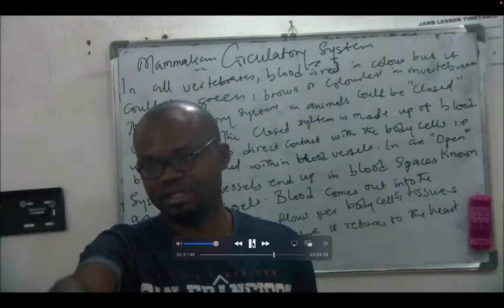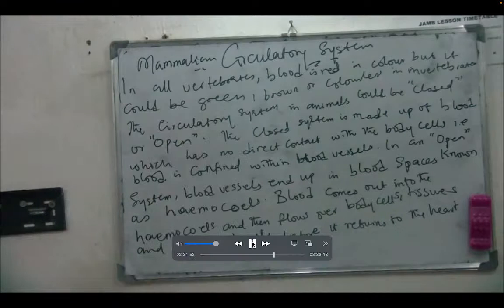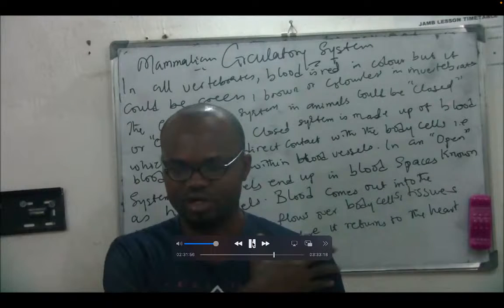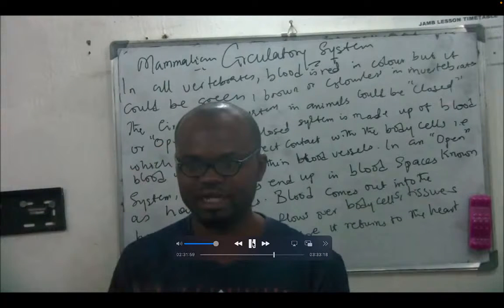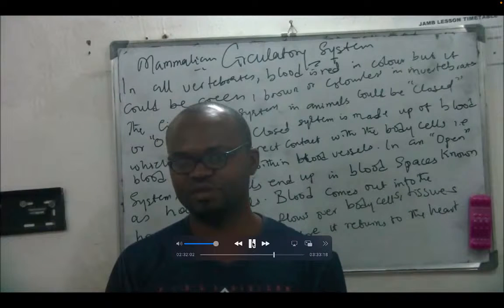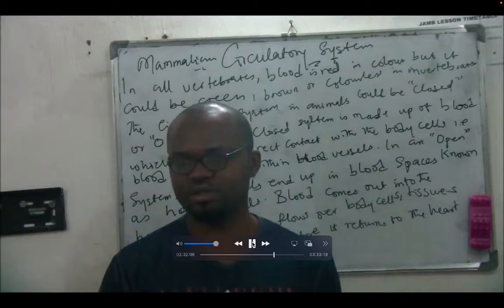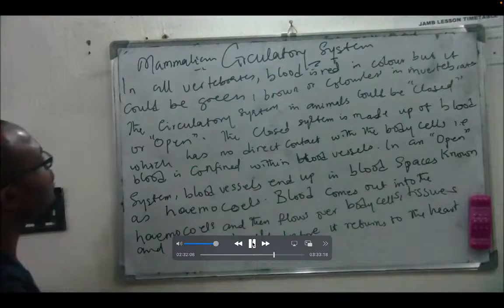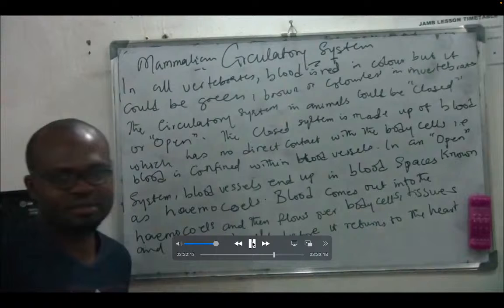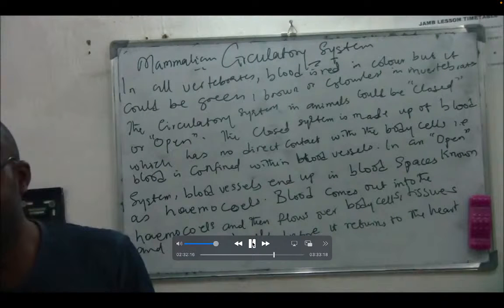Blood, isn't it? Blood. To transport oxygen from where oxygen is produced to other parts of the body like the brain, the legs and everywhere. You understand? You need to transport it using the what? Using the what? Blood. Is that clear? So now we say that in all vertebrates, blood is red. What is the color of your blood when it comes out? Red, isn't it? So we are having red blood.